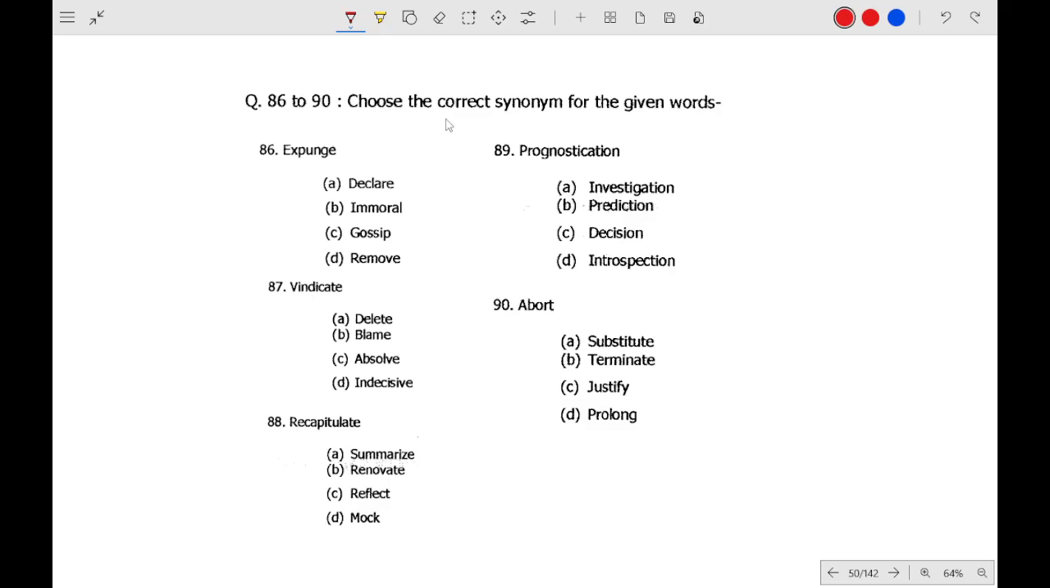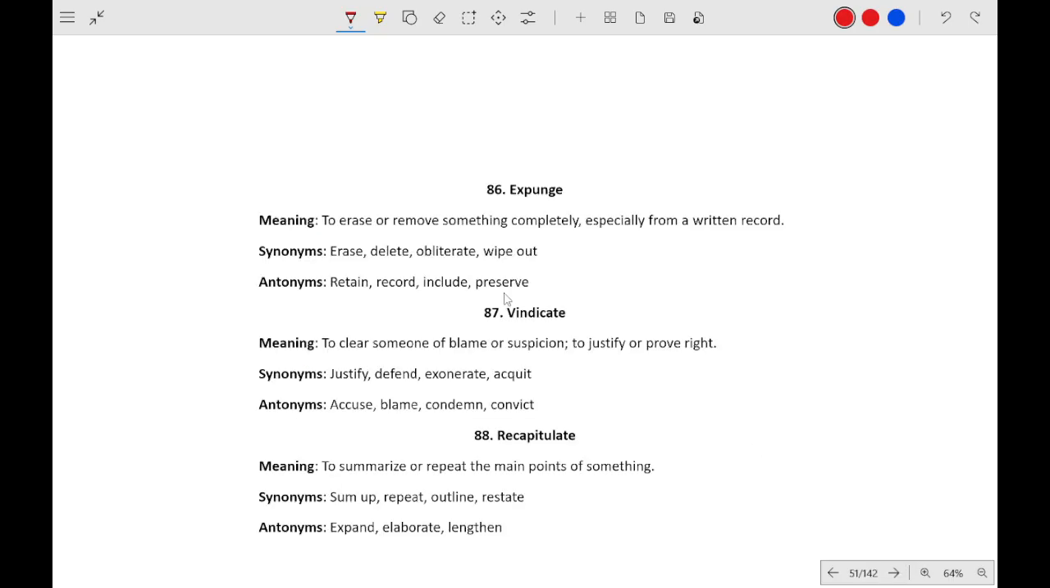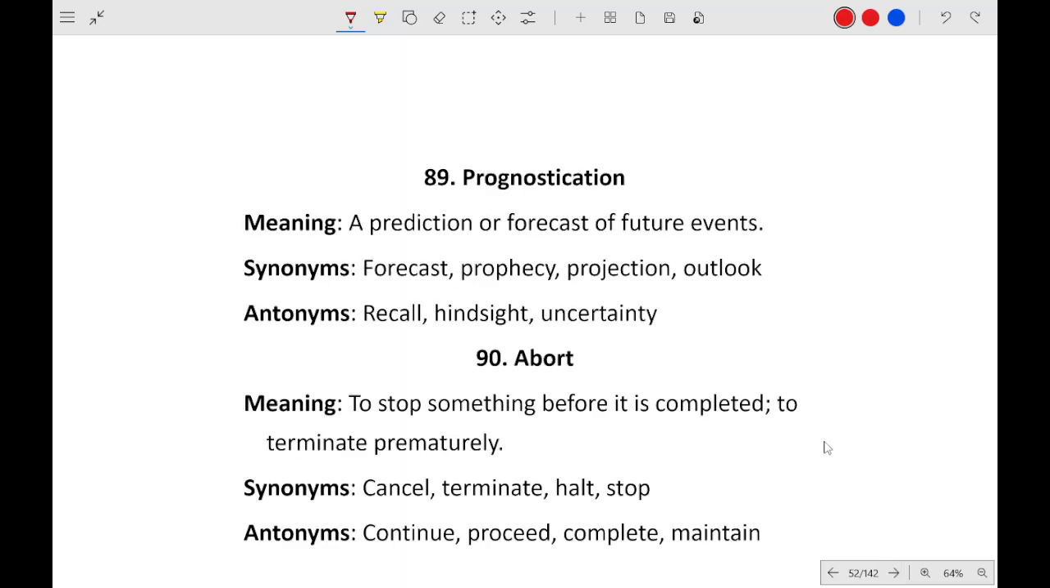And now we have to find the correct synonym. Expunge. What do you mean by expunge? Expunge means to remove. Vindicate means absolve, that means to make someone not guilty. Recapitulate means summarize. Prognostication will be prediction. And abort means terminate. And these are the meanings with antonyms and synonyms. You can pause and read.